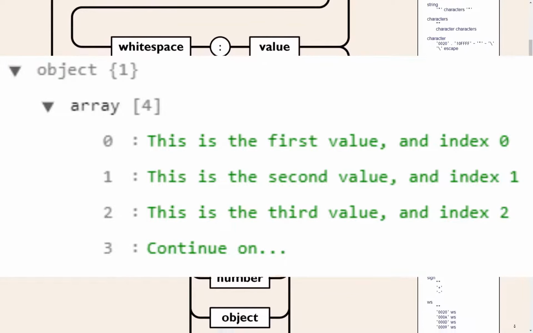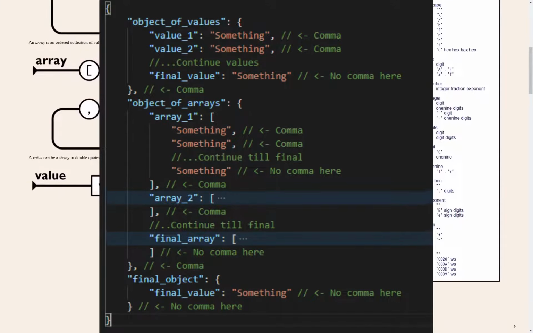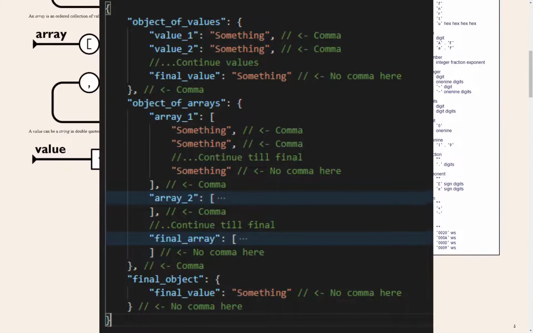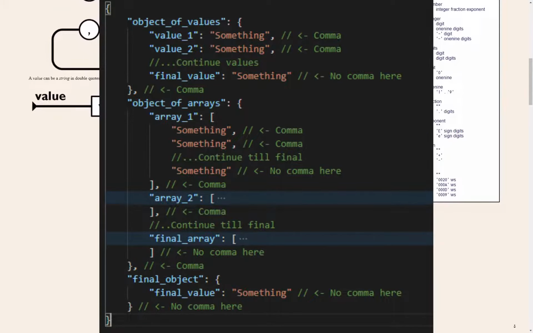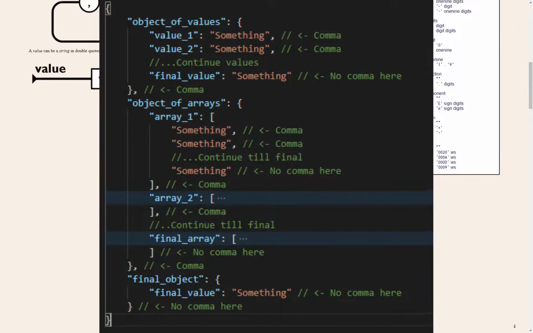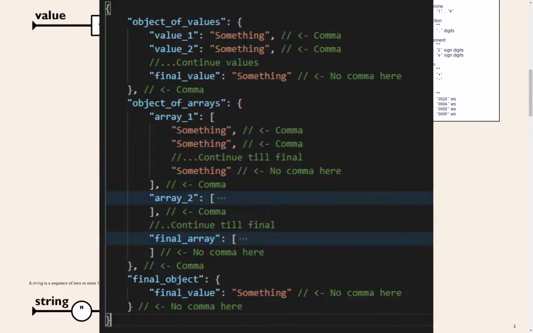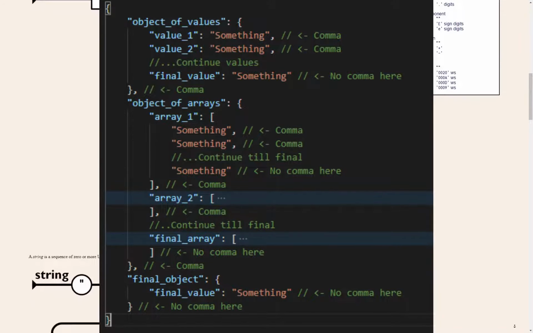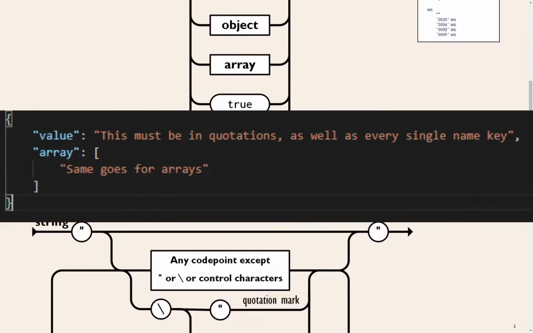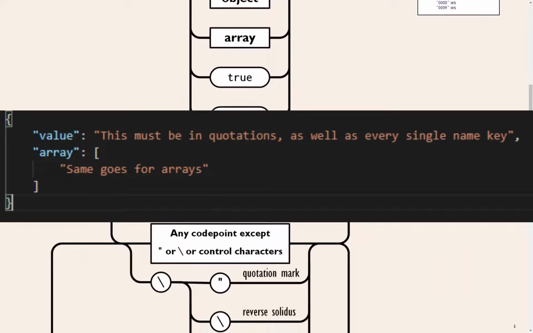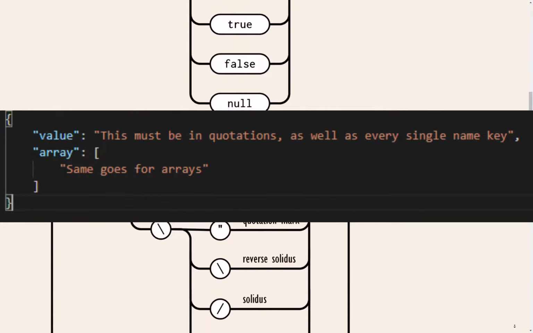Text editors with a tree view editor do a good job showing this. Commas are super important. I'm not great at explaining this, so hopefully the pictures can help. For each object or array, at the end of every array, data value, or object, you need to place a comma, except at the last name/value pair. Quotations are also super important. You need to encase every name key and string data type value in double quotes.